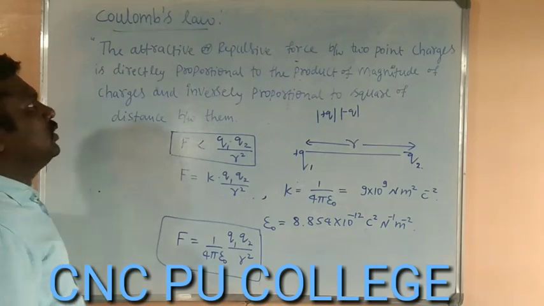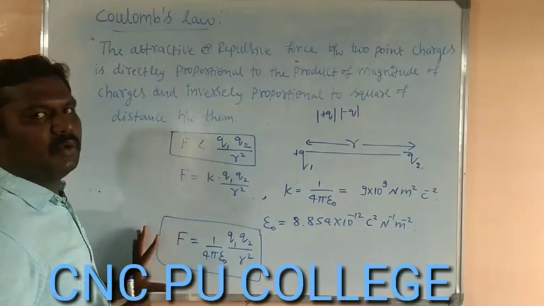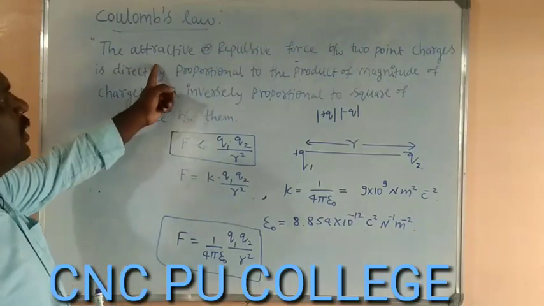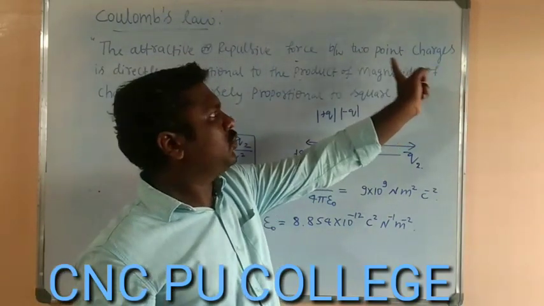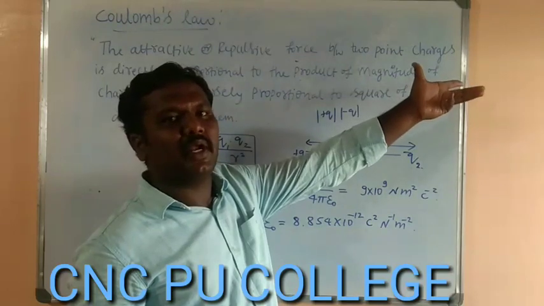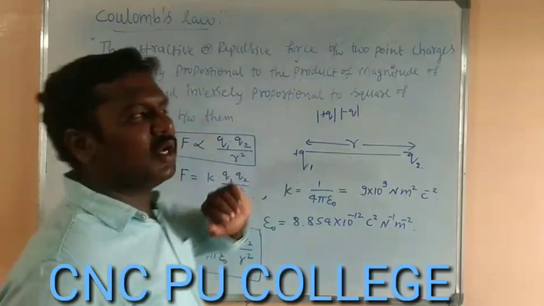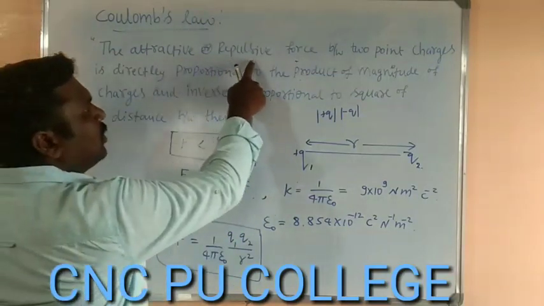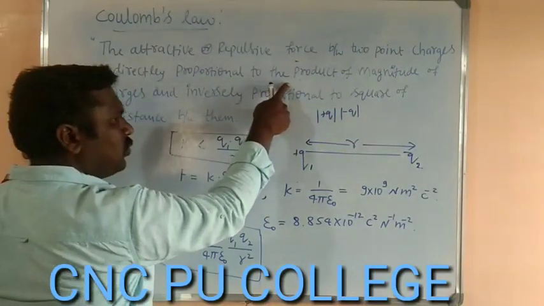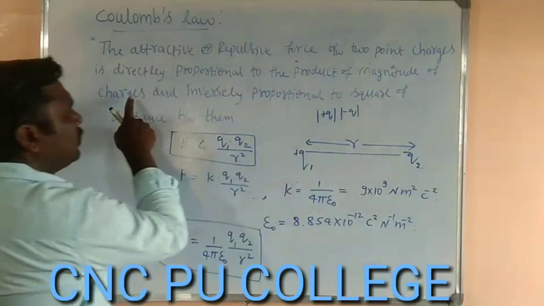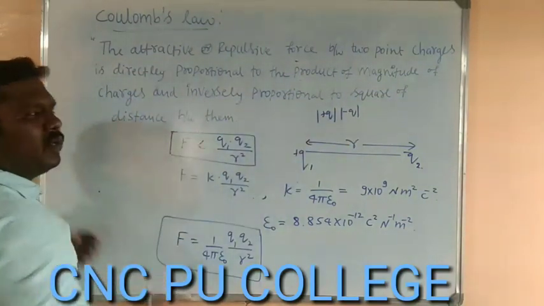So if asked to state Coulomb's law, we write the statement and this final expression. What is the statement of Coulomb's law? The attractive or repulsive force between two point charges. It is a must to write point charges. If we simply write charges, it is not applicable because that is one of the limitations of Coulomb's law. The attractive or repulsive force between 2 point charges is directly proportional to the product of magnitude of the charges and inversely proportional to the square of distance between them.